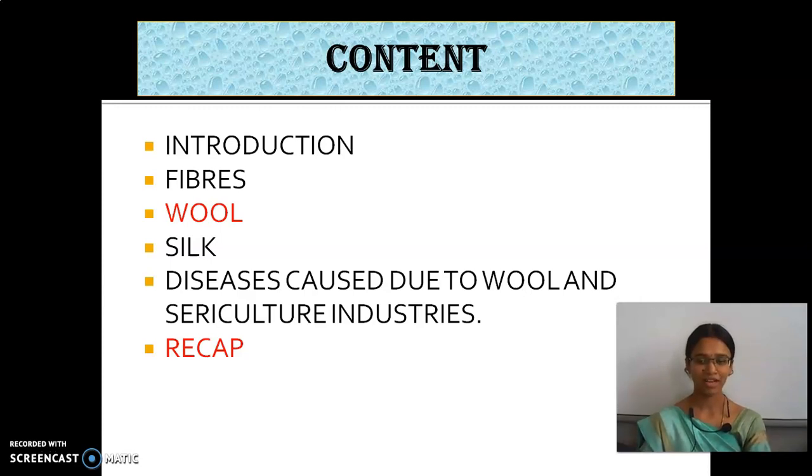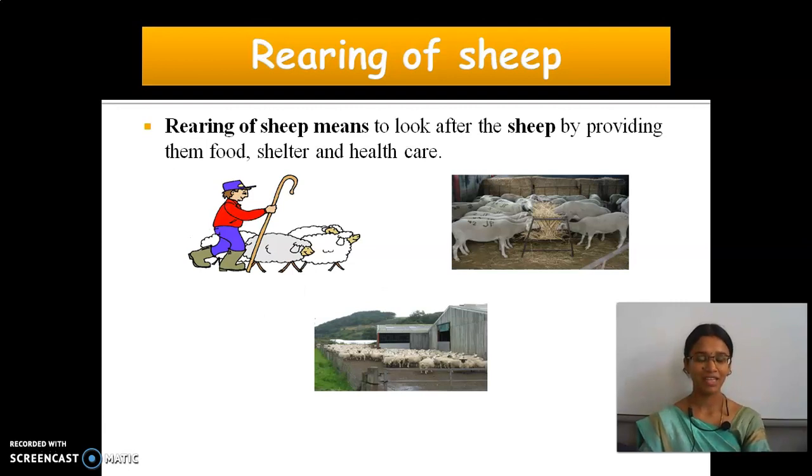We have also seen some of the Indian breeds found in the country which yield fibers. Now we are going to see about wool and how it is processed into fabrics. Shall we move into the lesson? First, we need sheep, goat, yak or camel. We need the source, so first rearing is to be done.